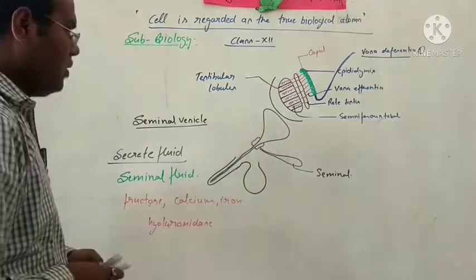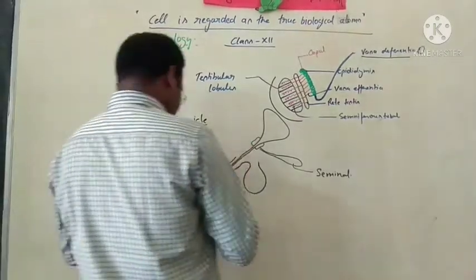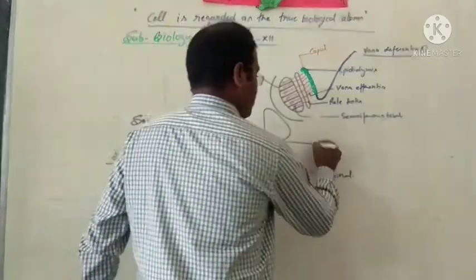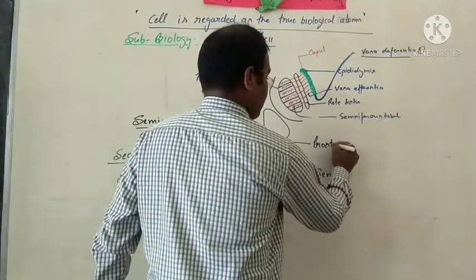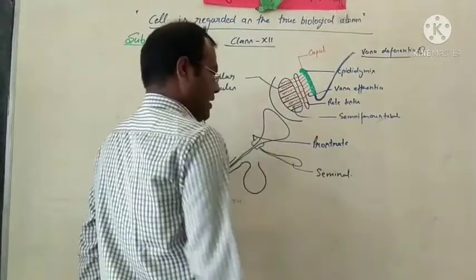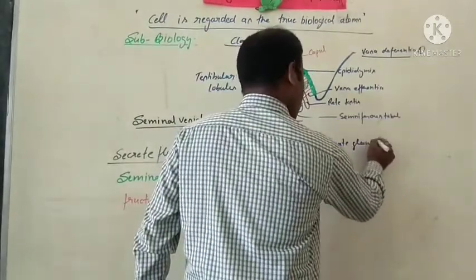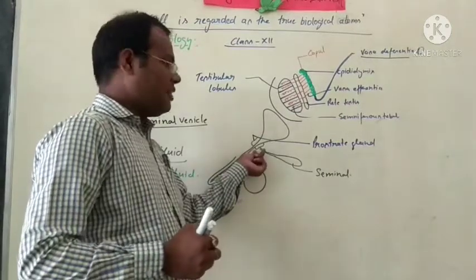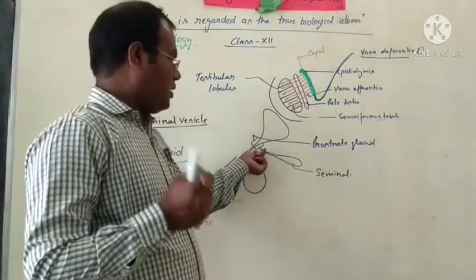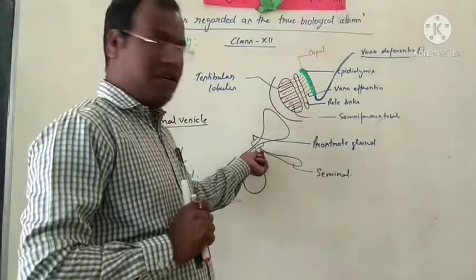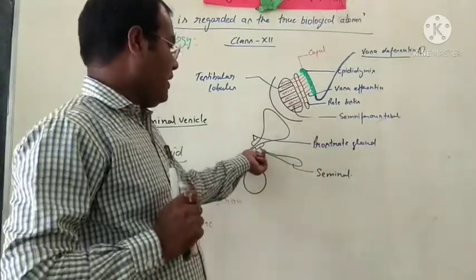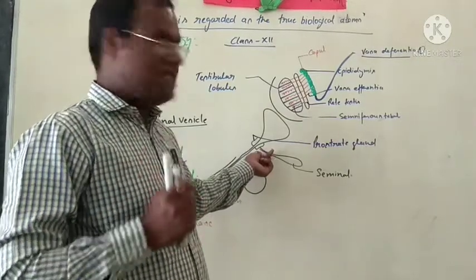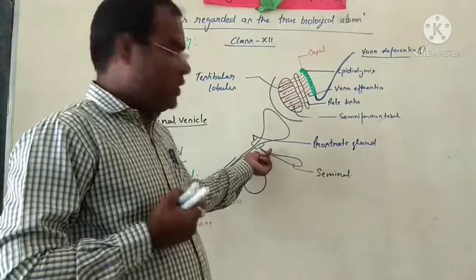Now the next gland is the prostate gland. This prostate gland is an almond shaped structure, present only in males. One important thing: after the age of 60, in old persons, this gland becomes swollen, which creates problems in urination.